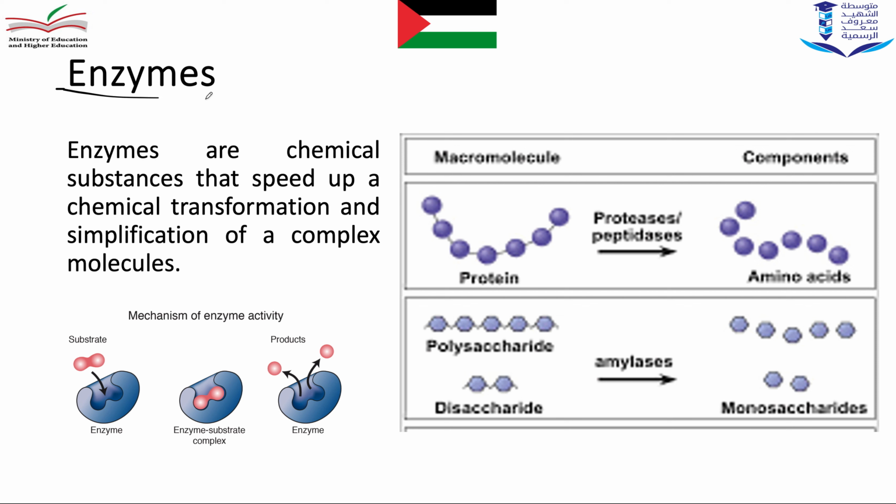We need enzymes to make chemical transformation, and also we need water. So here you can see the enzyme. What is an enzyme? The enzyme is a chemical substance that speeds up a chemical transformation to make the food more simple during digestion. So digestive enzymes are chemical substances that speed up a chemical reaction and make the food simpler.